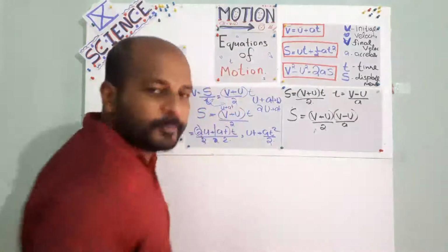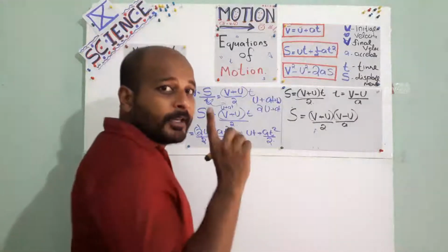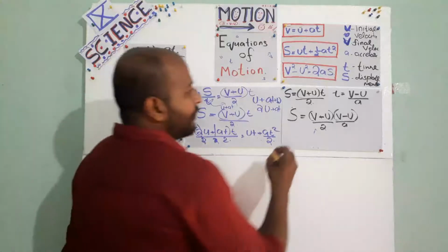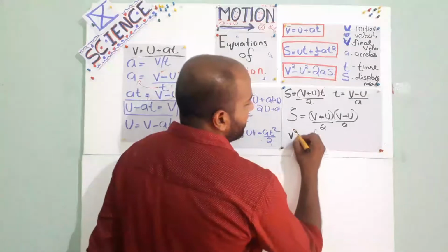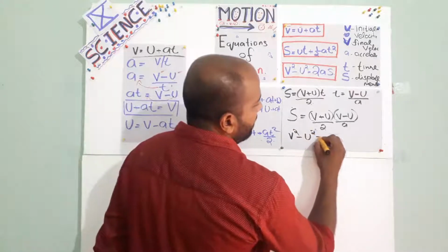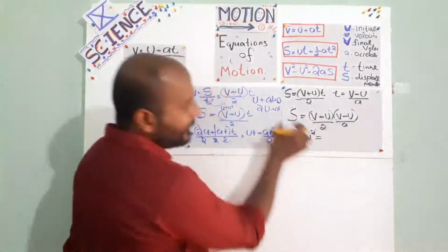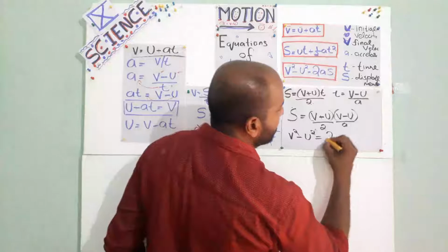(a plus b) into (a minus b) is equal to what? a square minus b square. So (v plus u) into (v minus u) is what? v square minus u square. You give 2, 2 will go here. a will go here. 2a we can directly take it here. 2as.